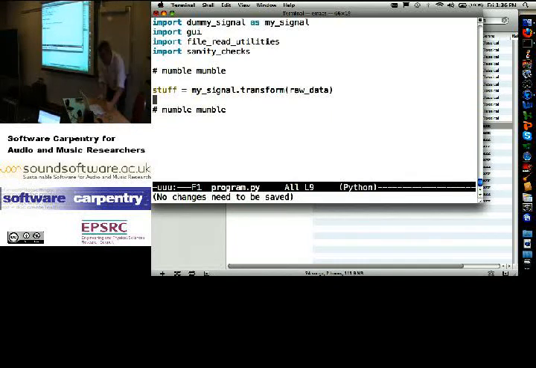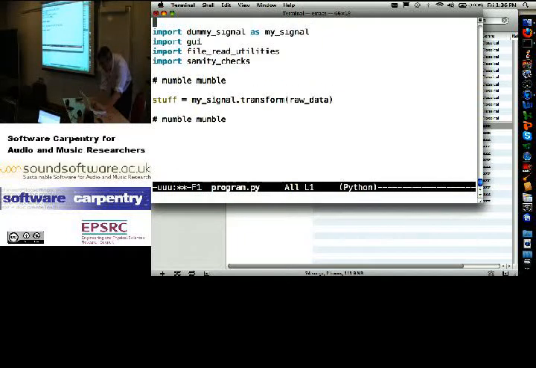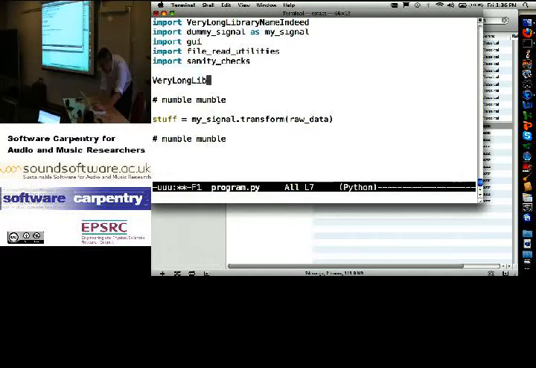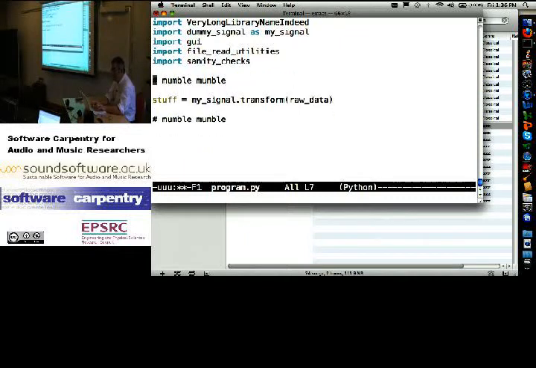Normally, you use this, as we saw with Ben, if you've got a library with a very long library name indeed; it's kind of annoying to then say very long library name indeed.do. Right? So it's very common to say import that as VLINI. Right? Create a shortcut for the name. Makes sense? Okay.